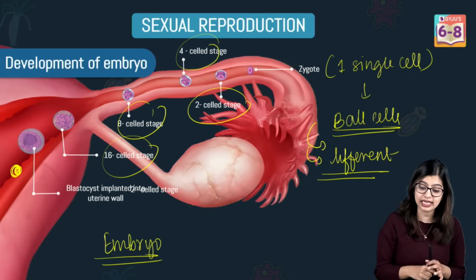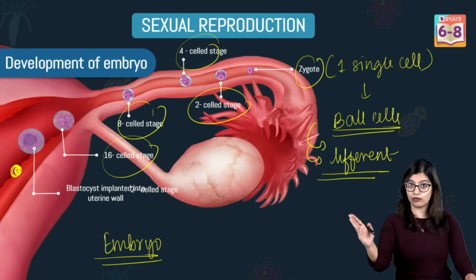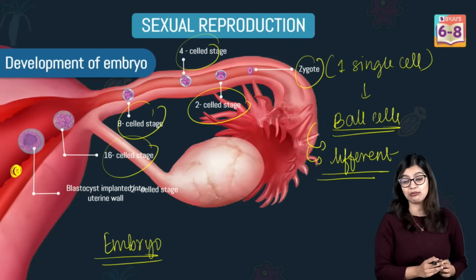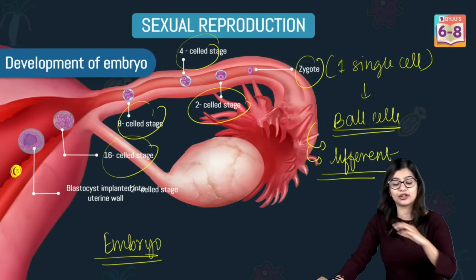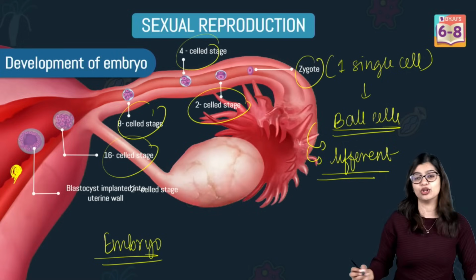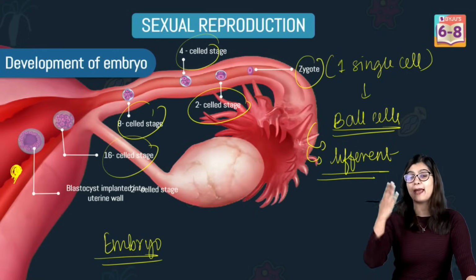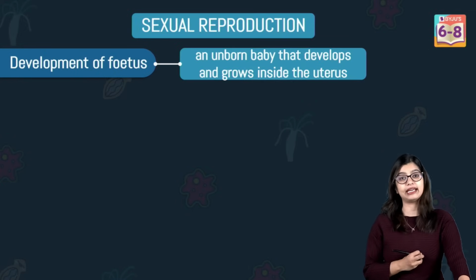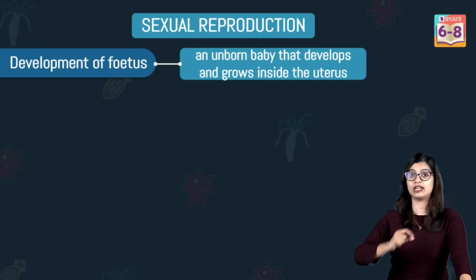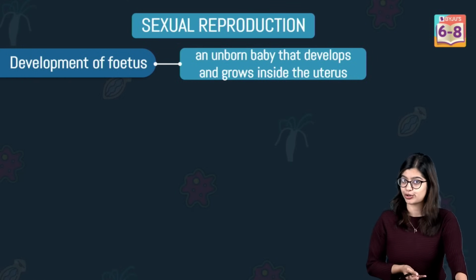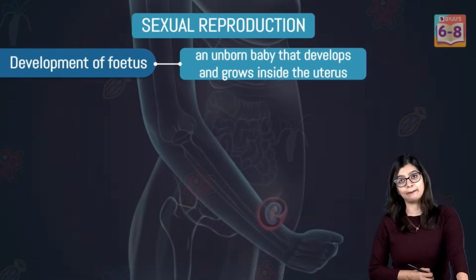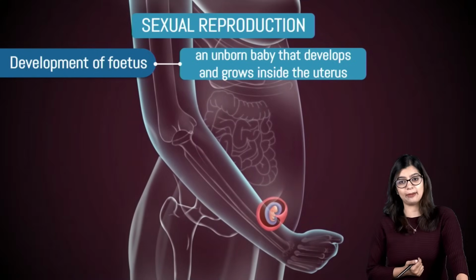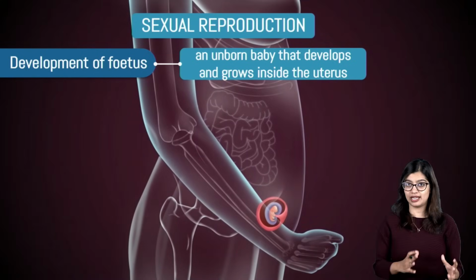By the time the zygote travels from the oviduct to the uterus, it has formed into a structure called the embryo that will implant, or embed itself onto the wall. This process of embedding onto the inner lining of the uterus is what we call implantation. This is done so that it can derive more and more nutrition from the mother for development. Inside the mother's body, it will undergo various stages of development.